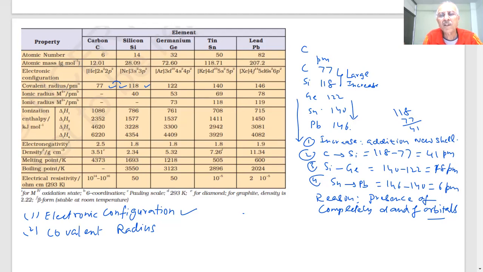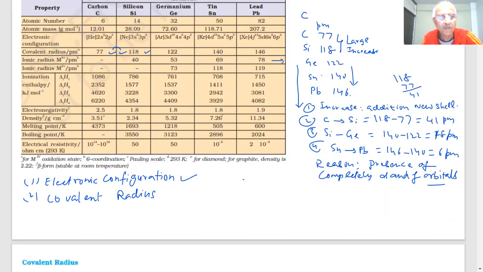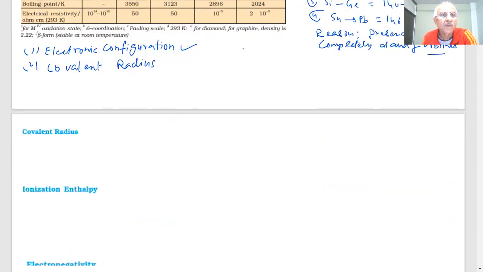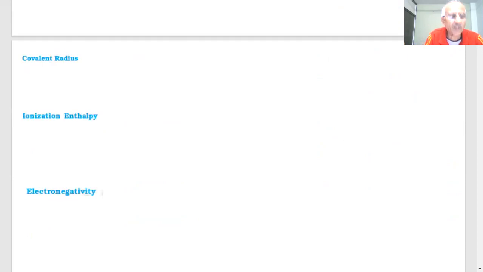As you see, ionic radii increase down the group, student. And what is happening to the ionization energy? So for covalent radius, you have seen there is an increase, but a small increase in radius when you go to the heavier elements.